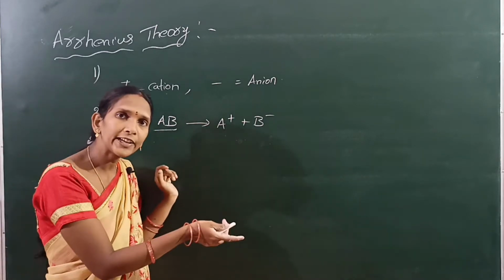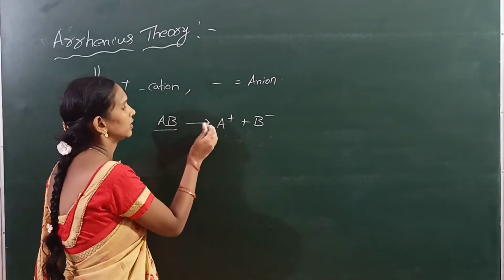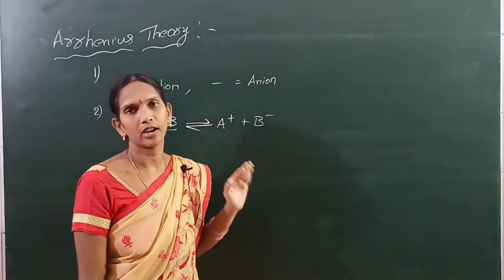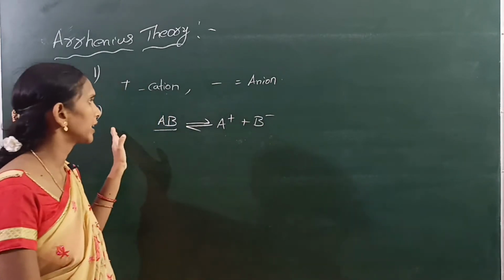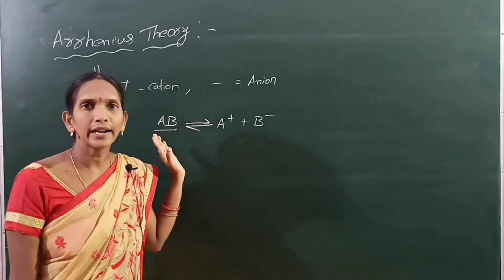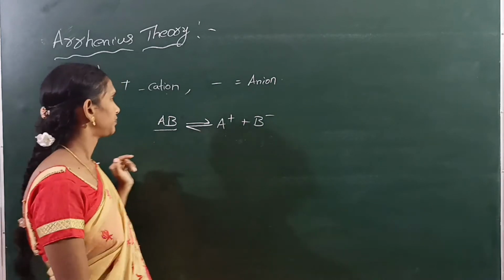Then there exists an equilibrium between undissociated molecule and dissociated ions. The second postulate is the ions constantly combine to form an undissociated molecule.